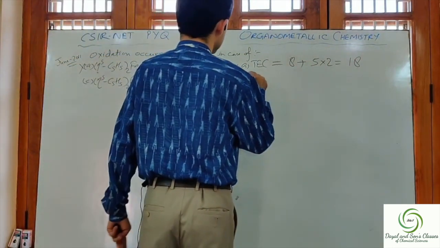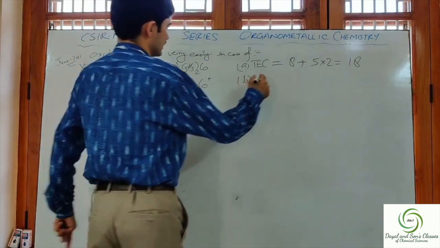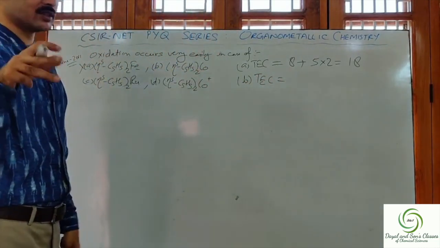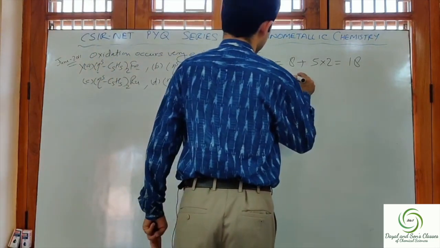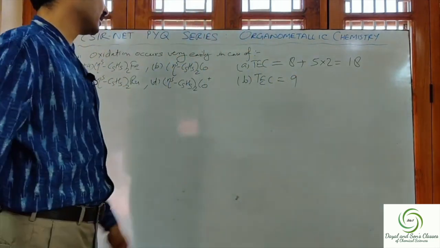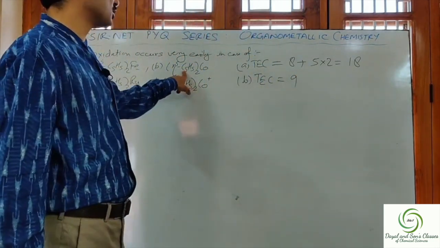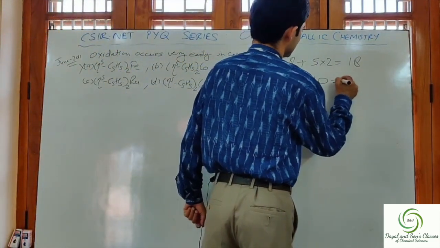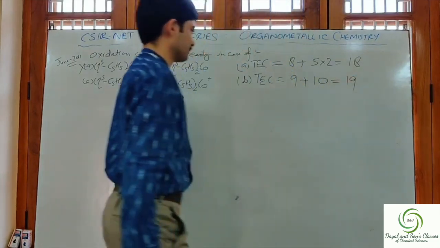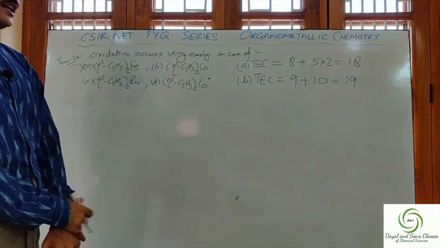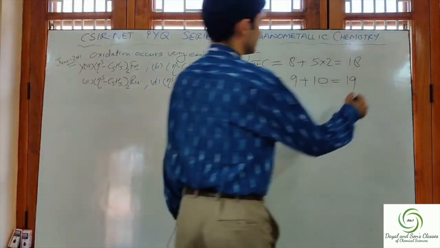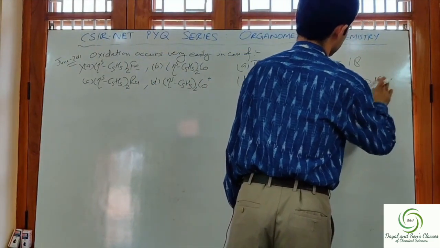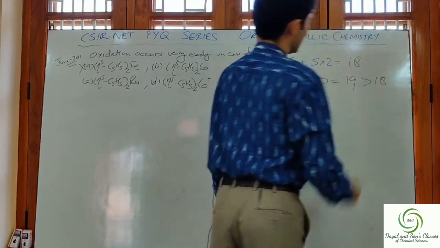Now let's move to B. For this, TC is equal to cobalt. Cobalt contributes 9 electrons according to the neutral method. So 9 plus, again there are 2 units of C5H5, that means 10 electrons, which is equal to 19. So it has TC greater than 18.